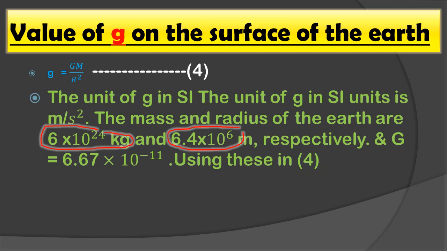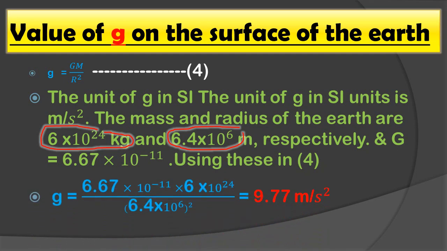So using these three values in equation number 4, that is g equals GM upon R square, after calculating all the values, we will get the value of g, that is 9.77 meter per second square.